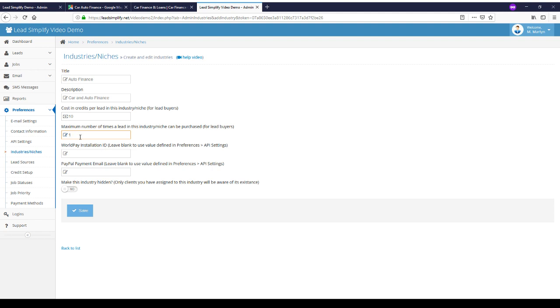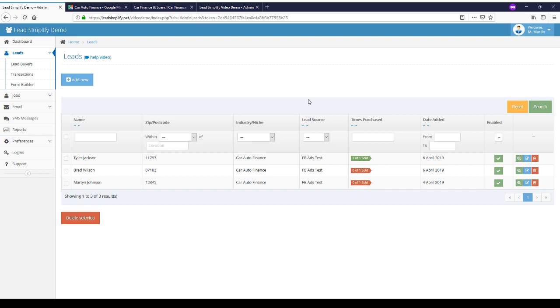If you set this to 3, when Tyler was added into the system, he could be purchased by the lead buyer that already purchased him, and then any additional lead buyers you have in the system would also be able to purchase Tyler. Also, if they're all set on auto buy, then it would be distributed automatically to the other lead buyers, providing you have them in your system that match your preferences, and you'd get paid 3 times, or their credit accounts will be, each one will be charged, so you'd have 3 lots of credits.